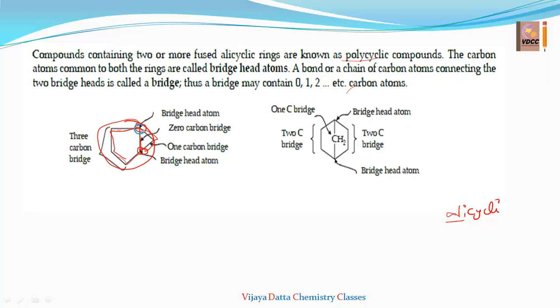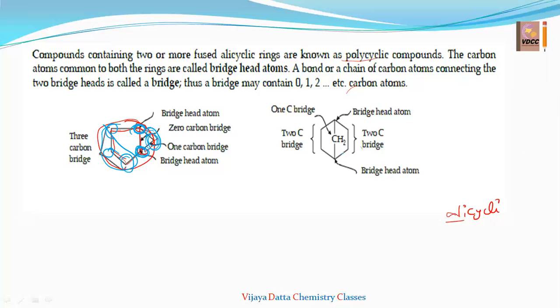See these two carbons, these all are carbons only. This is the bond line structure. But these two carbons are the bridges to these bridgehead carbons. Understand? So this is called a three-carbon bridge. This is called one bridge, meaning zero carbon. This is a one-carbon bridge and this is said to be the bridgehead atom. Like that we can say.